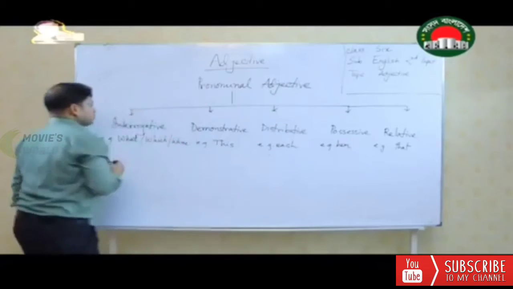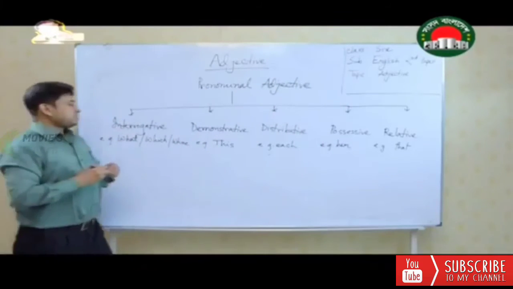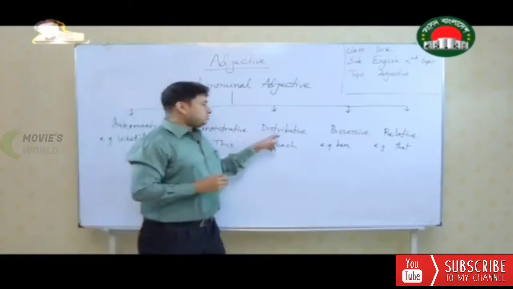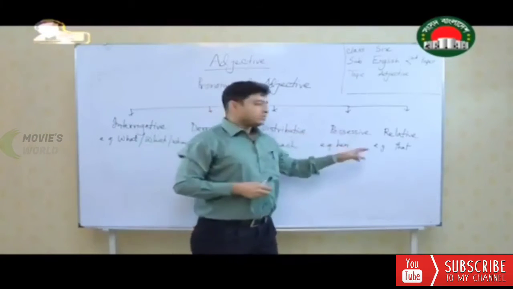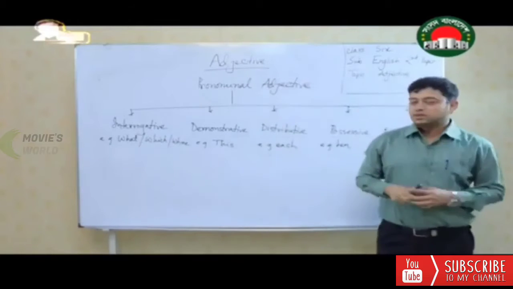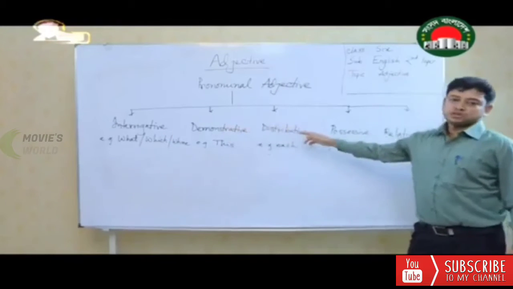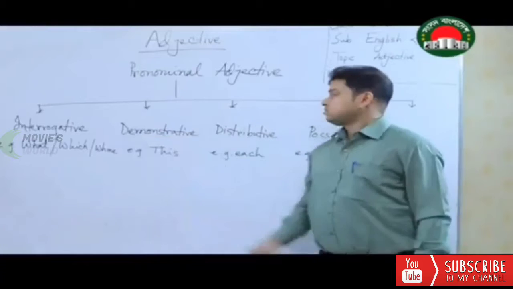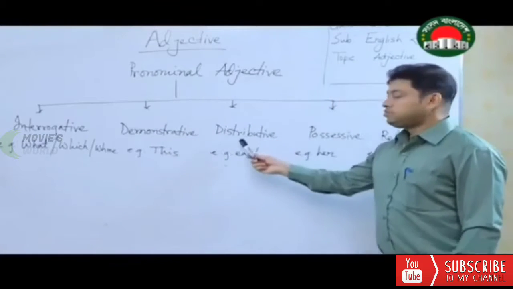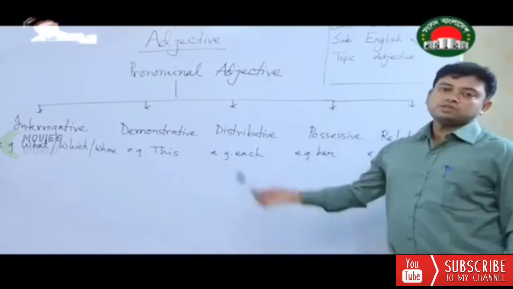So the first one is interrogative, then the second one is demonstrative, third one is distributive, fourth one is possessive, the last one is relative. So these all are actually pronouns. Interrogative pronoun, demonstrative pronoun, distributive pronoun, possessive pronoun, and relative pronoun.